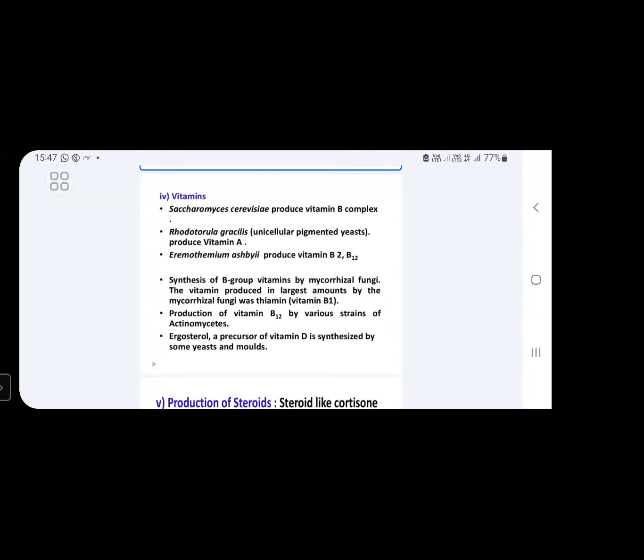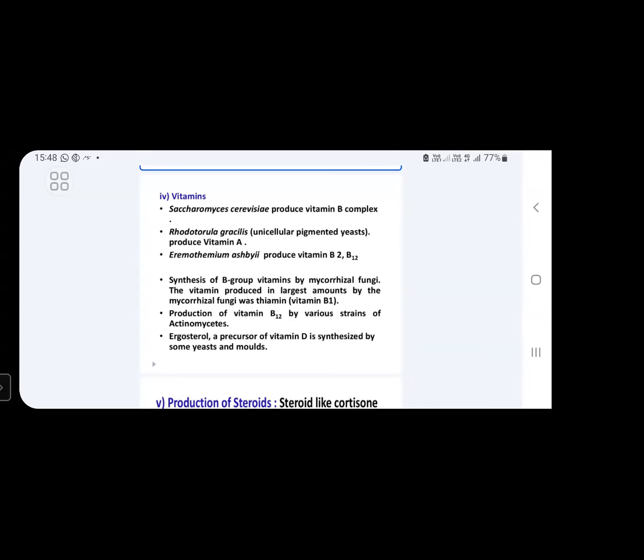Next, what kind of vitamins do we produce using fungal species? Saccharomyces cerevisiae is used in the production of B complex vitamins. This is a commonly used fungus. In addition, some other fungal species are also used in the production of various vitamins. For example, vitamin A is produced by Rhodotorula gracilis.